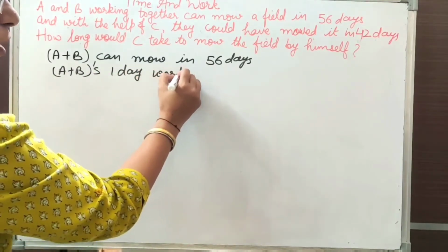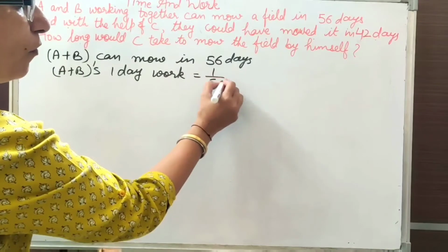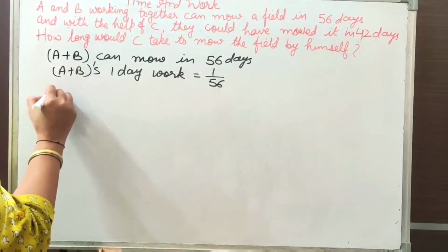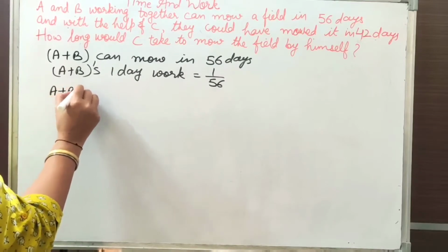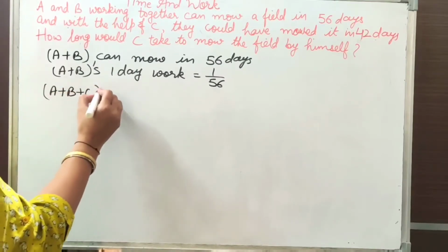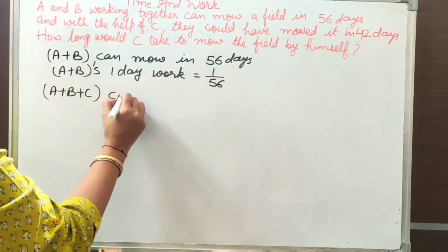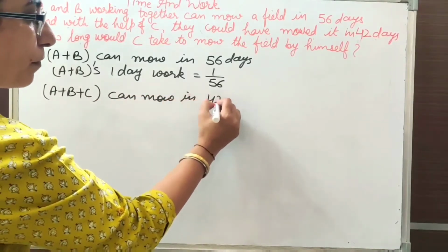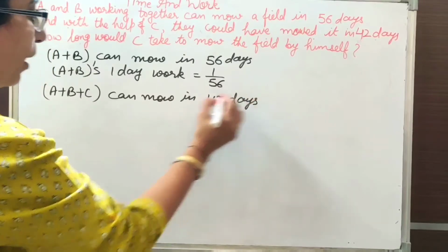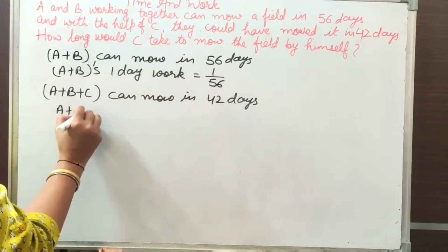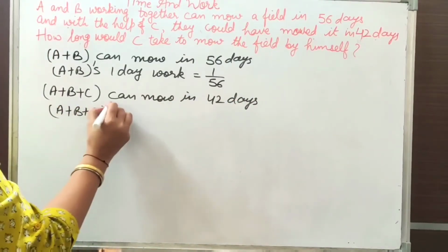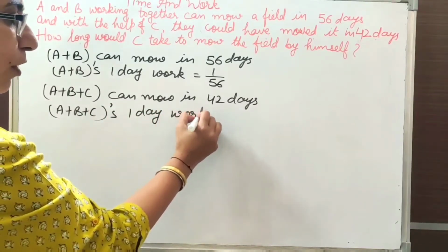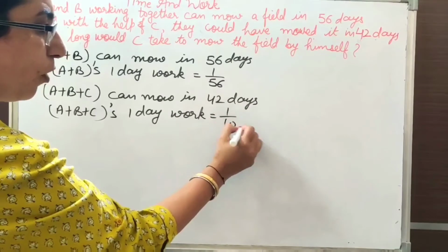So A plus B's 1 day work is 1 upon 56. Now with the help of C, that means now they are 3 persons, A, B and C. So A plus B plus C can mow in 42 days, and their 1 day work, A plus B plus C's 1 day work, is 1 upon 42.